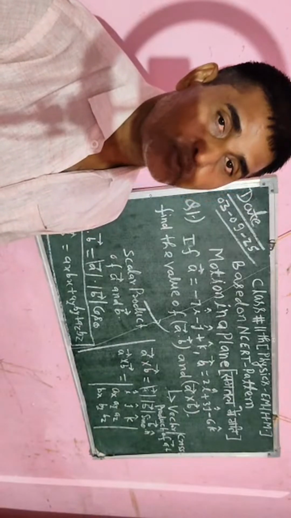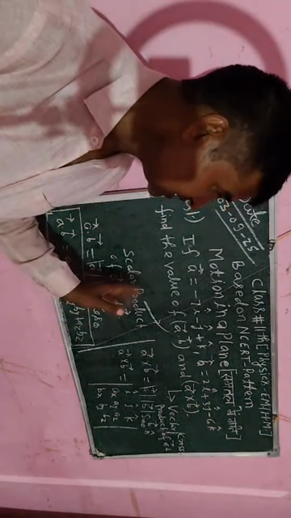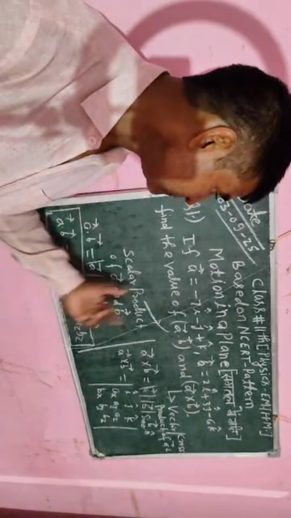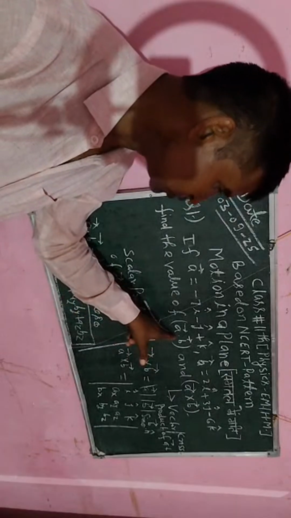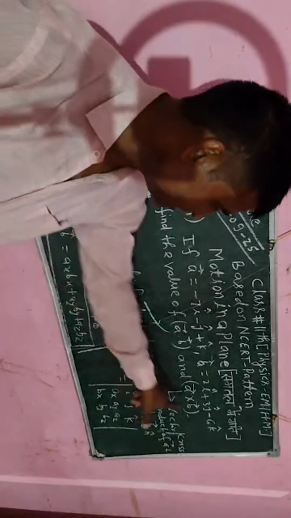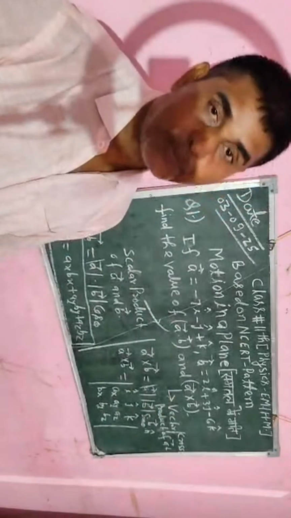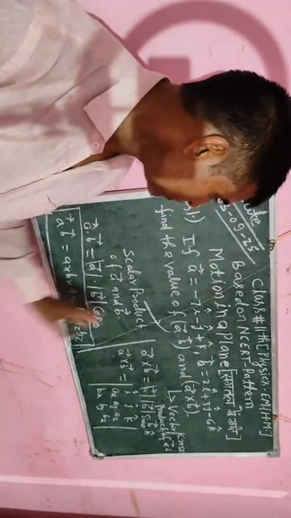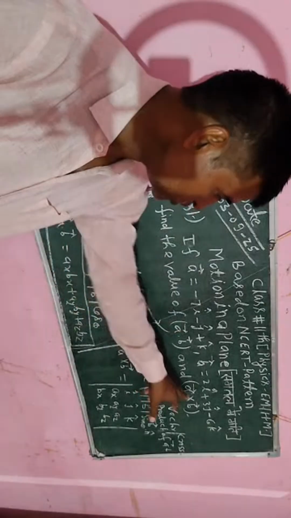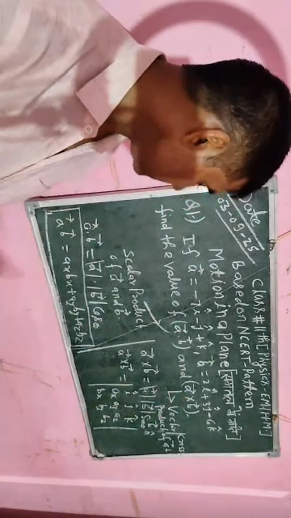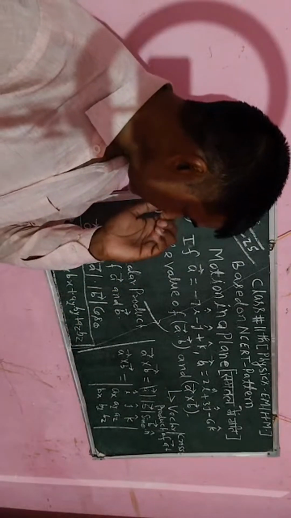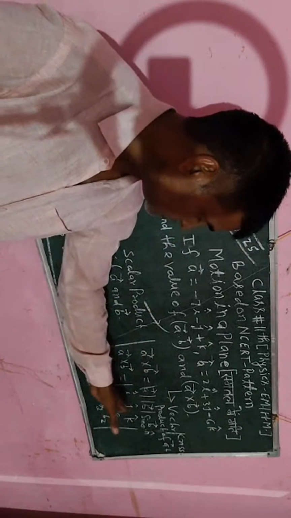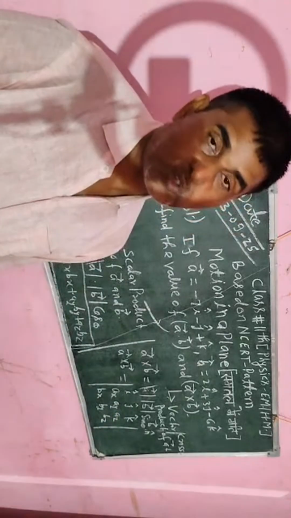So we have to differentiate each formula, and because here dot is available, I will say that is the scalar product. Here cross is available, I will say that is the vector product. Okay student, so you have to find a dot b and also a cross b. So you can easily find, because you have to use this formula. A dot b is equal to this much, and a cross b, that is the determinant, and this determinant you can solve easily.